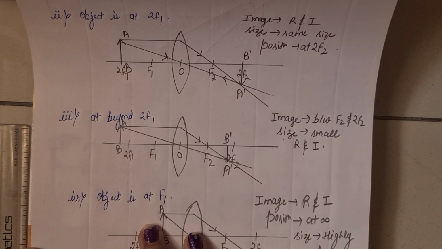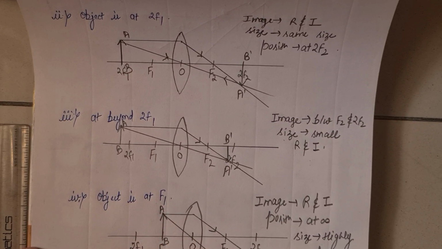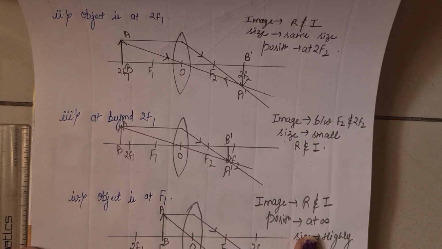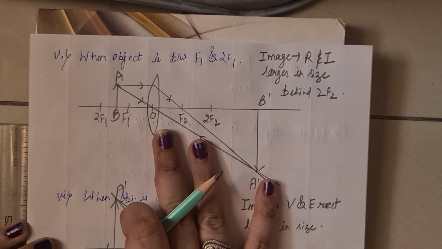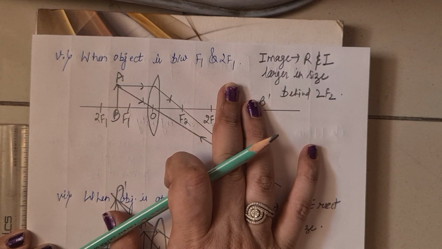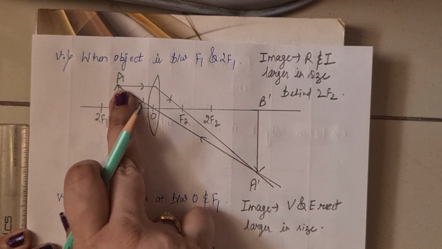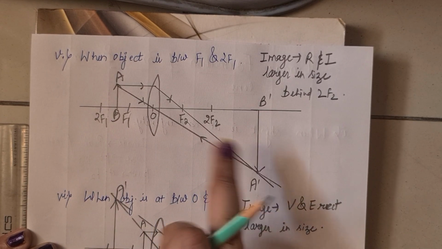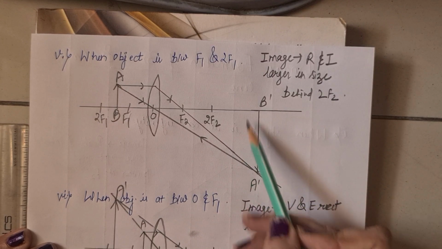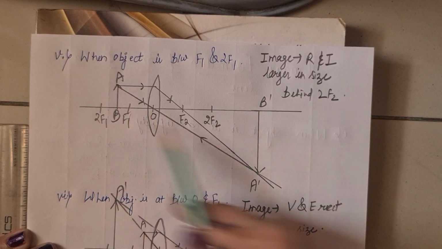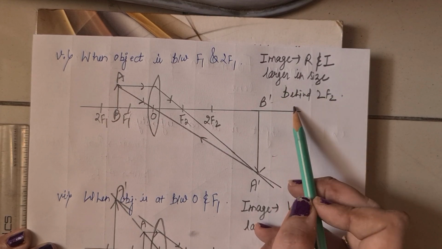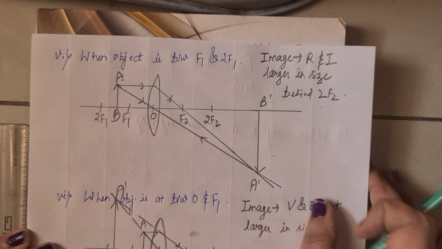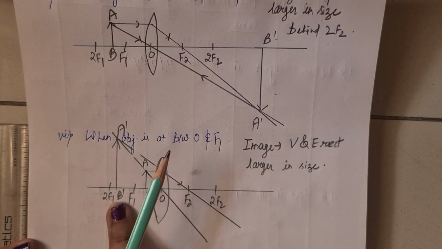Next is when the object is at F1, then the image is at infinity. Infinity means highly large in size. Position at infinity, image is real and inverted. The fifth case is when the object is between F1 and 2F1. The image is behind 2F2, means after 2F2, larger in size, clearly AB is smaller than A dash B dash, so larger in size, behind 2F2 and the image is real and inverted.